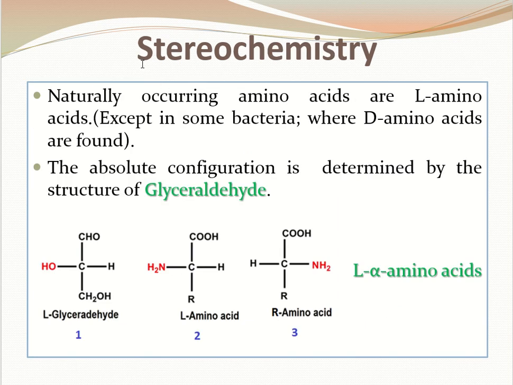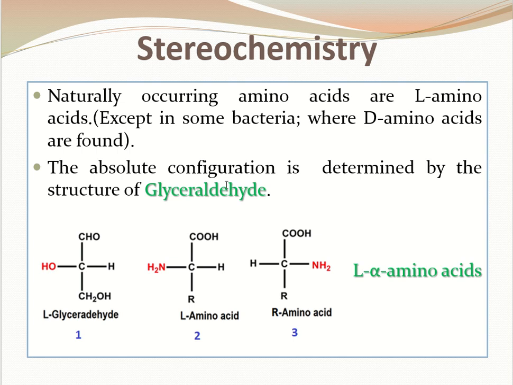Stereochemistry. Stereochemistry is the spatial arrangement of atoms of any molecule. So the tetrahedral arrangement of the four groups of the amino acids results in the formation of two structures, 2 and 3, which are considered as the mirror images of each other. One is the L form and the other is the D form.